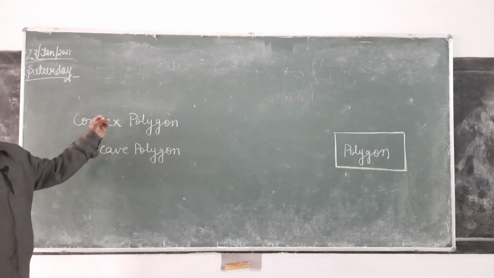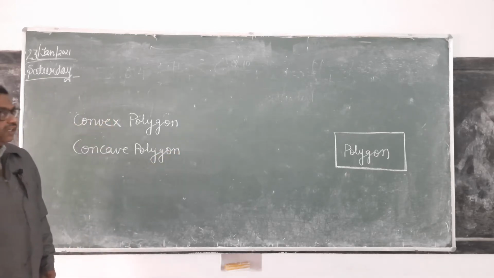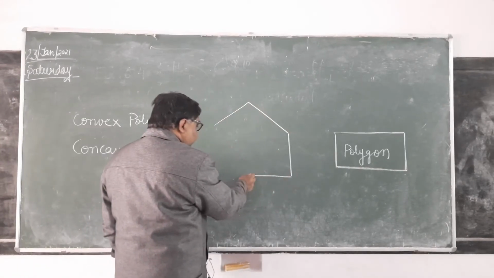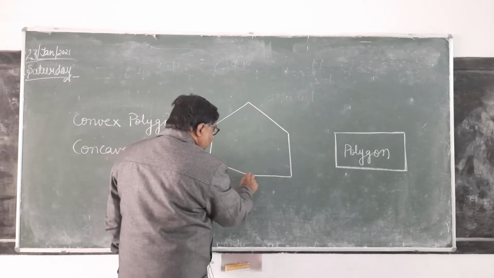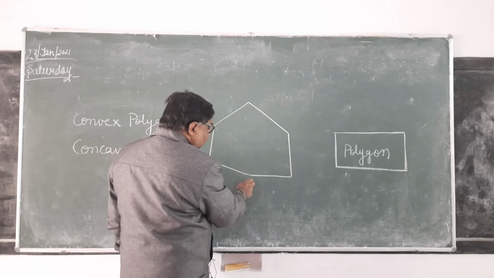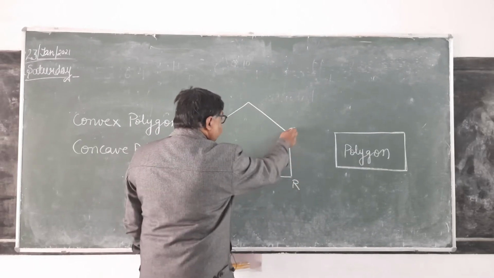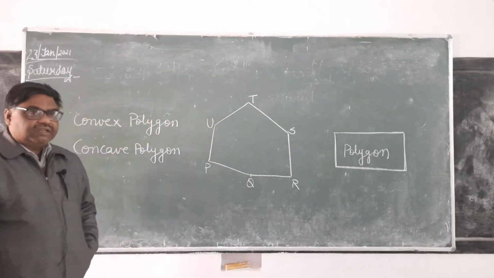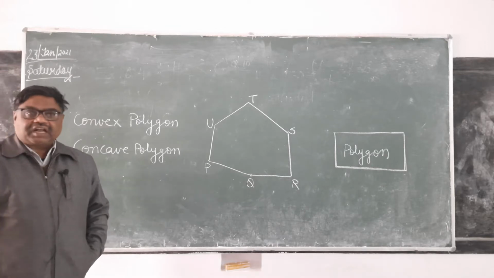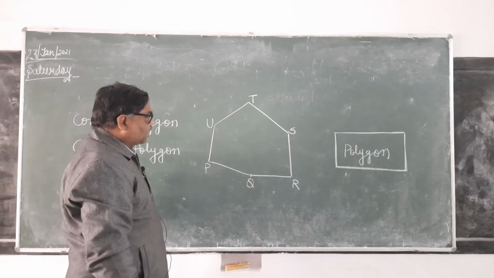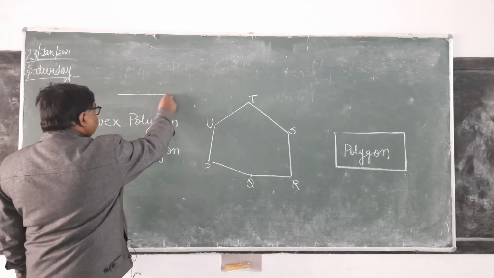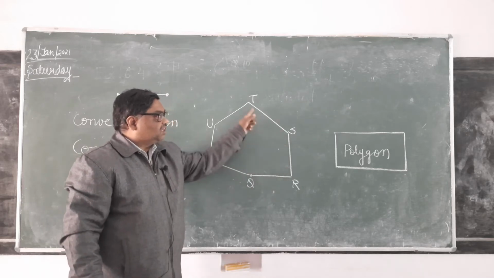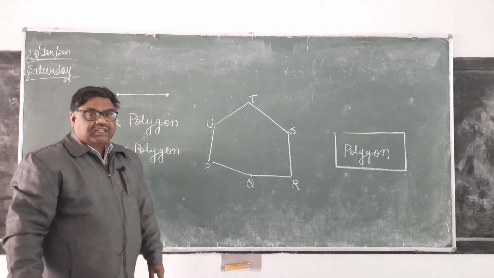Convex polygon: each angle of the polygon is less than 180 degrees. Is this figure a polygon or not? Why is it a polygon? Because it is bounded by straight line segments, each having a definite length whose end points are fixed. So the line segments are PQ, QR, RS, ST, TU and UP. All are line segments.